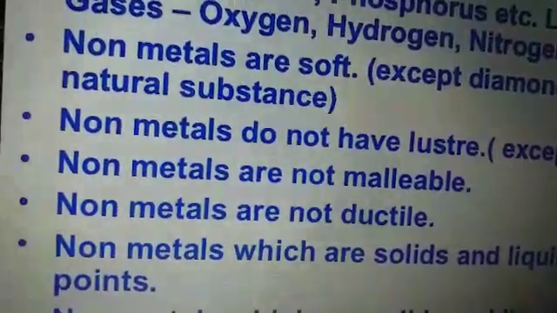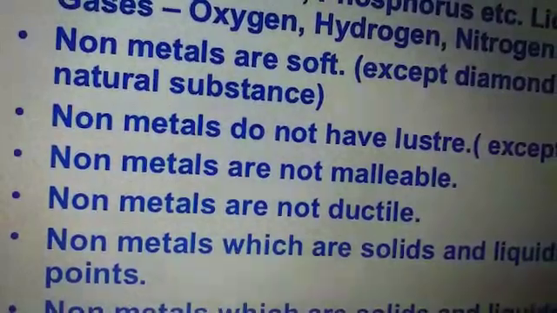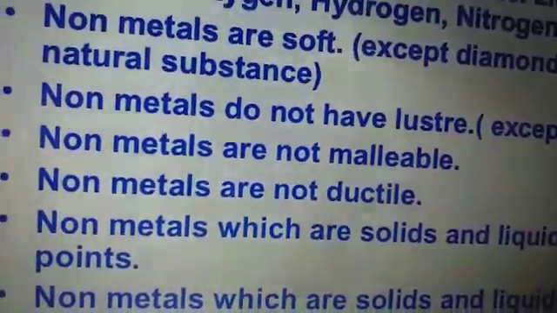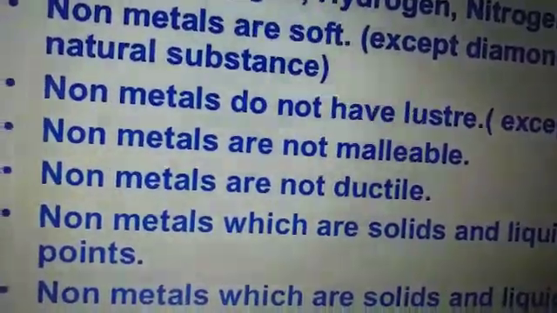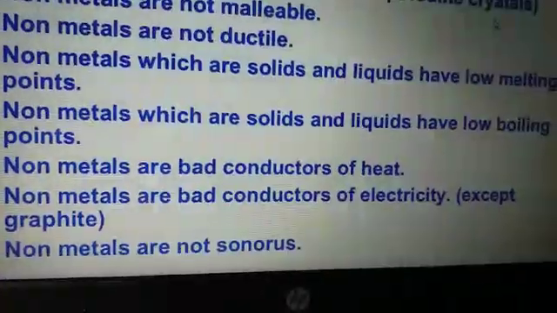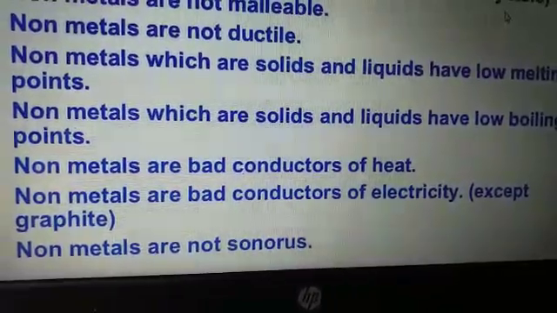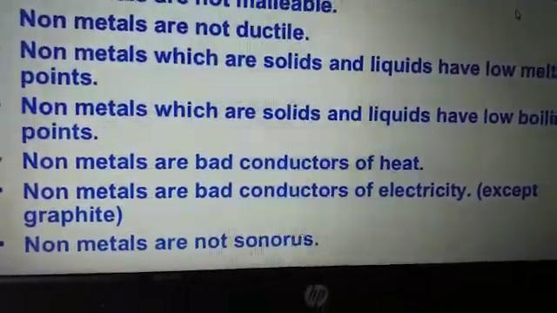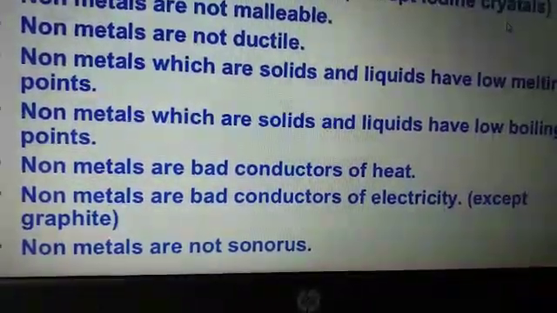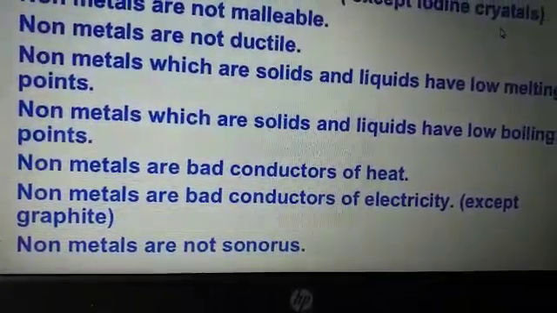So students, you must have seen, you have to write the opposite points. Whatever you have written in metals, you have to write the opposite points as the properties here. Next point is these are not malleable, these are not ductile. Next point is that they have low boiling point. These are bad conductors of heat and electricity. And the last point, that is these are not sonorous. That means they don't produce any sound if we are hitting them with a hammer or something.